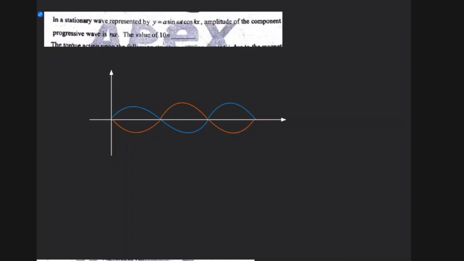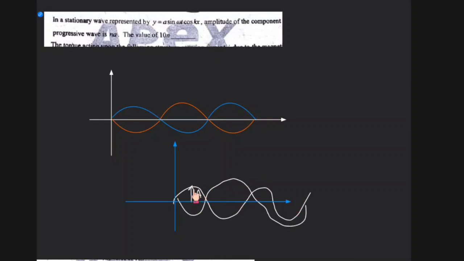Let me draw the diagram for this. If there is a wave passing like this, right? If there is a passing wave like this, so let's say its amplitude is A, and if there is one more wave passing like this, they both will interfere and they will form a standing wave.